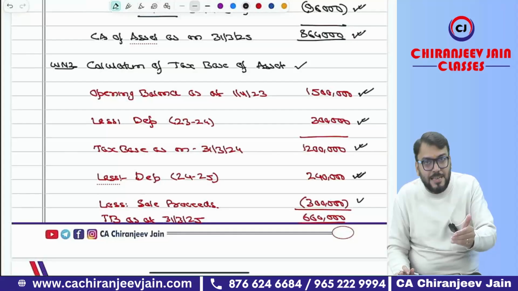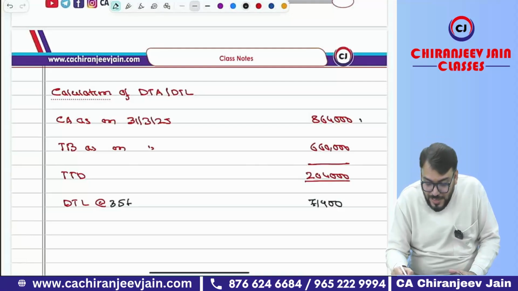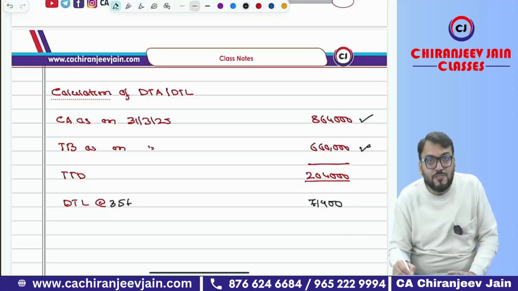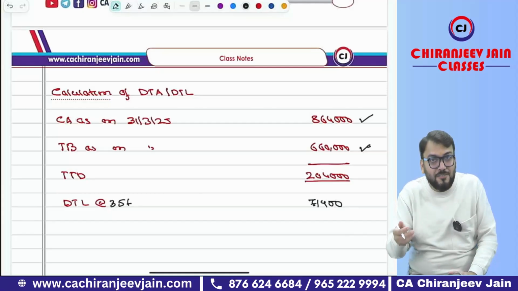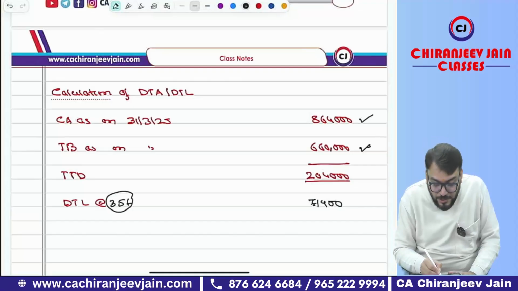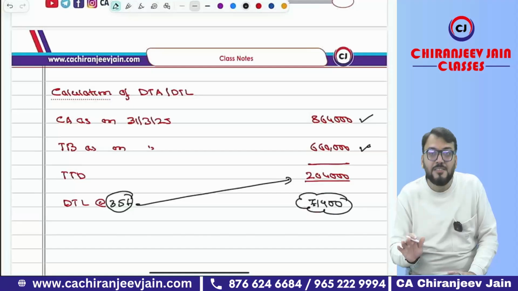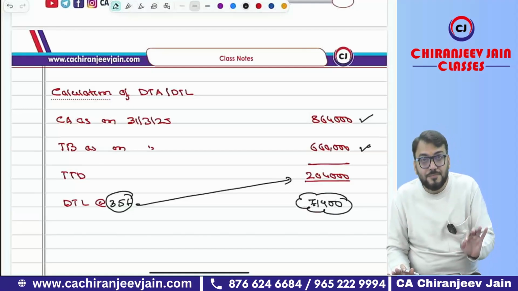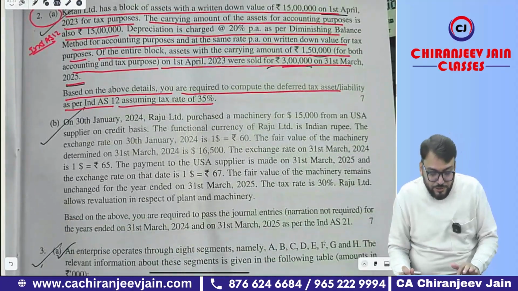Now we'll compare the carrying amount and tax base at year end, that is at 31st March 2025. So the carrying amount is this, the tax base is this, and you can see the carrying amount is more than the tax base. It means there is a taxable temporary difference. On that we'll calculate DTL. So DTL at the rate of 35% on 2,04,000 will be 71,400. This is the answer. Understood? Yes, sir. Let us come to the next question.